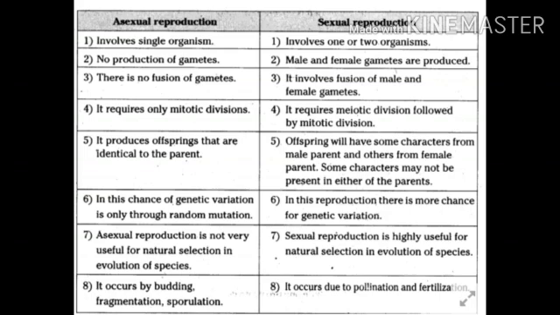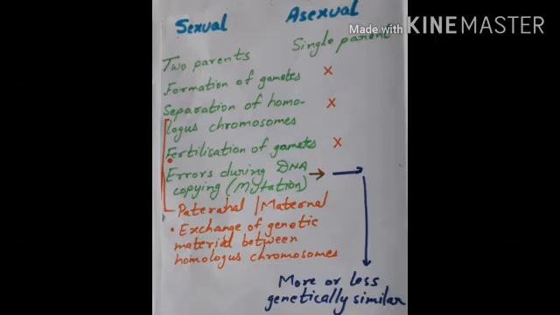In asexual reproduction, the chances of genetic variation are less, and that is only through some random mutations. But in sexual reproduction, the chances of variations are more. More variations are produced, and these help in natural selection. So on the basis of these, we can now understand why in sexual reproduction the variations are more.